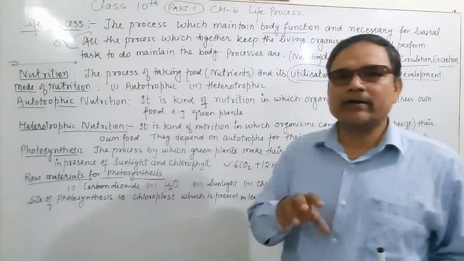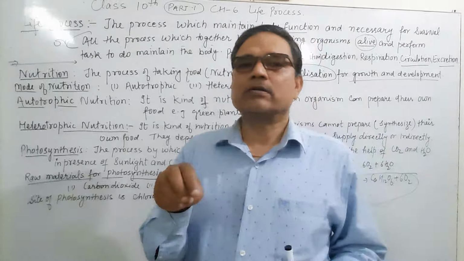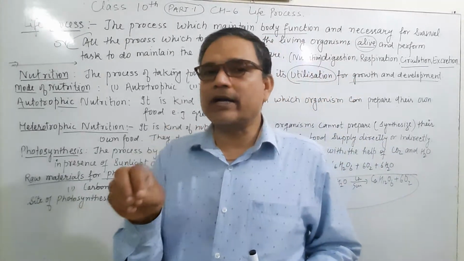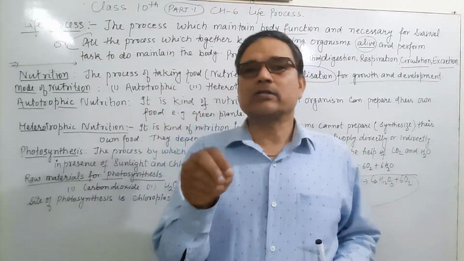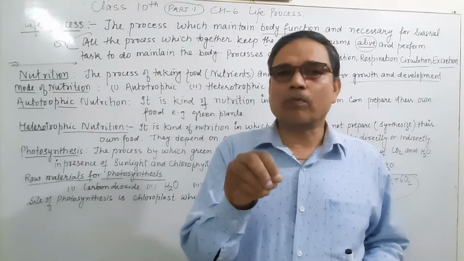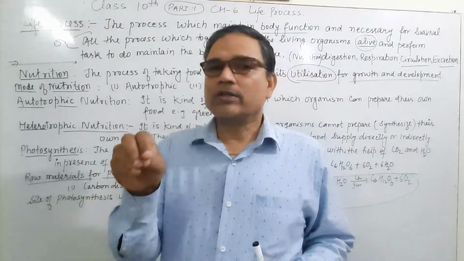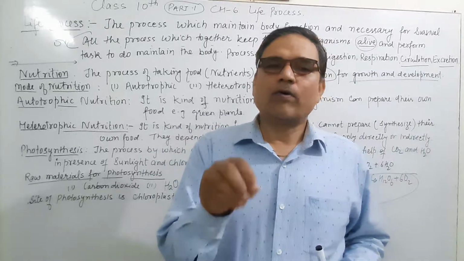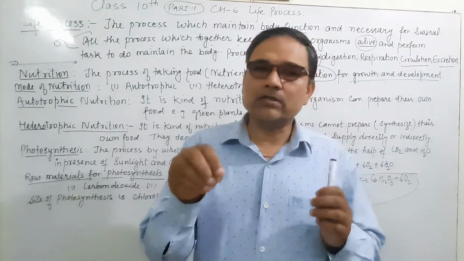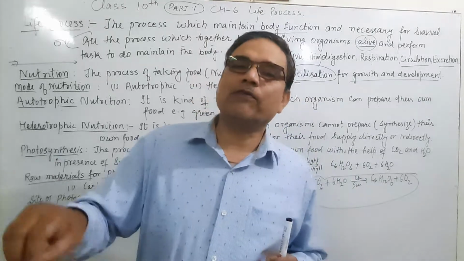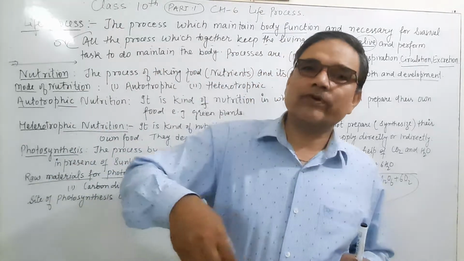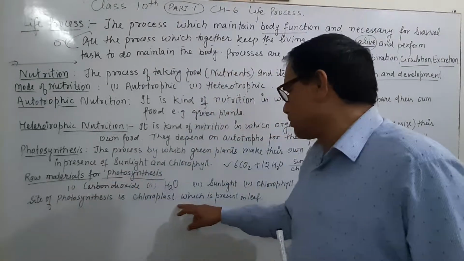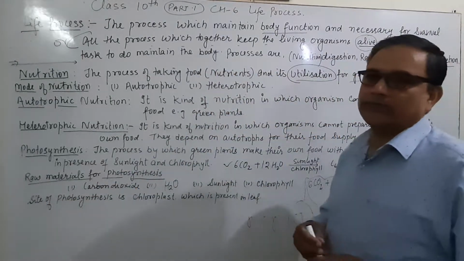Then sunlight from the sun, and chlorophyll, the green pigment which is present on the surface of the leaves. It means in the chloroplast, because the chloroplast is the site of photosynthesis. Photosynthesis takes place in the chloroplast, which is present in the leaves. Therefore, the leaf is called the kitchen of the cell. Why is it called the kitchen of the cell? Because leaves contain chloroplast, where photosynthesis takes place, where the preparation of food takes place.